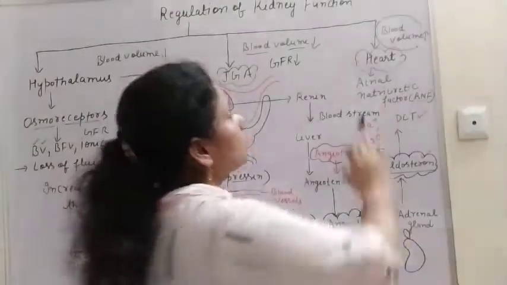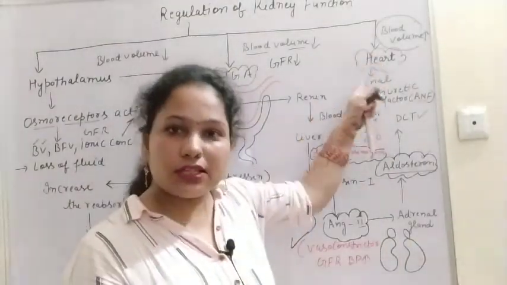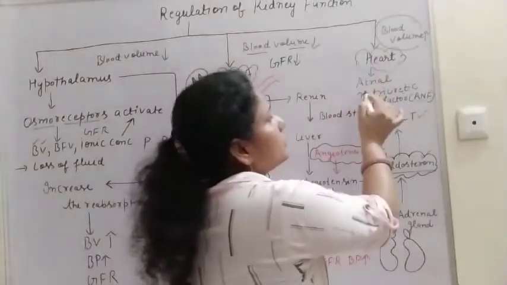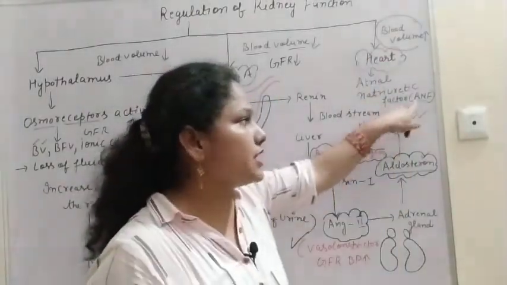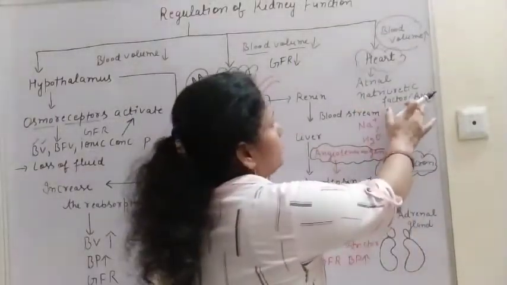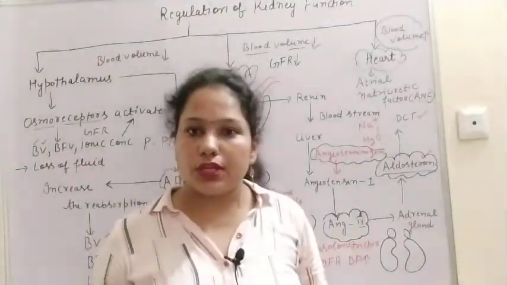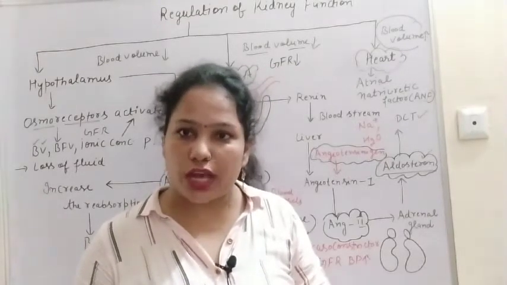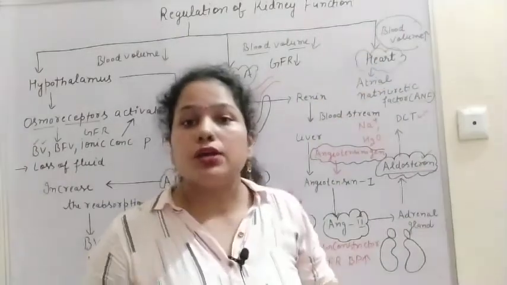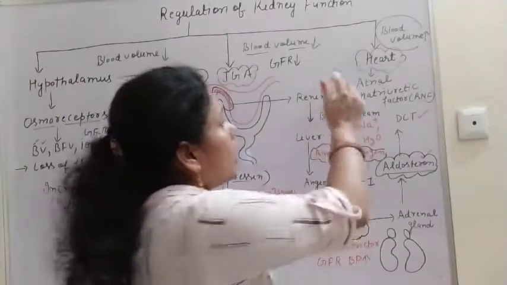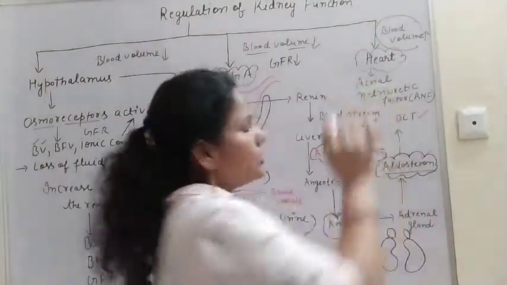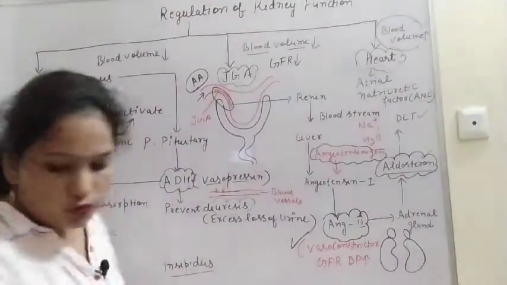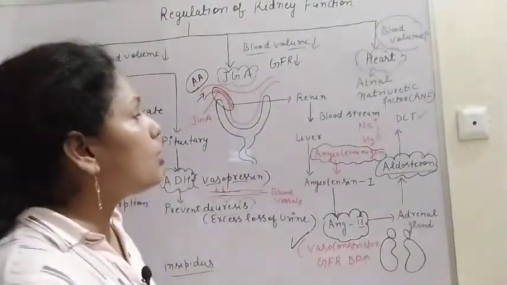Now what is left? The third one is the heart, and the function of the heart is opposite to both the hypothalamus and the JGA. The heart releases atrial natriuretic factor, or ANF. This ANF is released when there is an increase in GFR, the glomerular filtration rate, or when blood volume increases and blood pressure increases. Then atrial natriuretic factor is released from the heart, and it causes vasodilation.